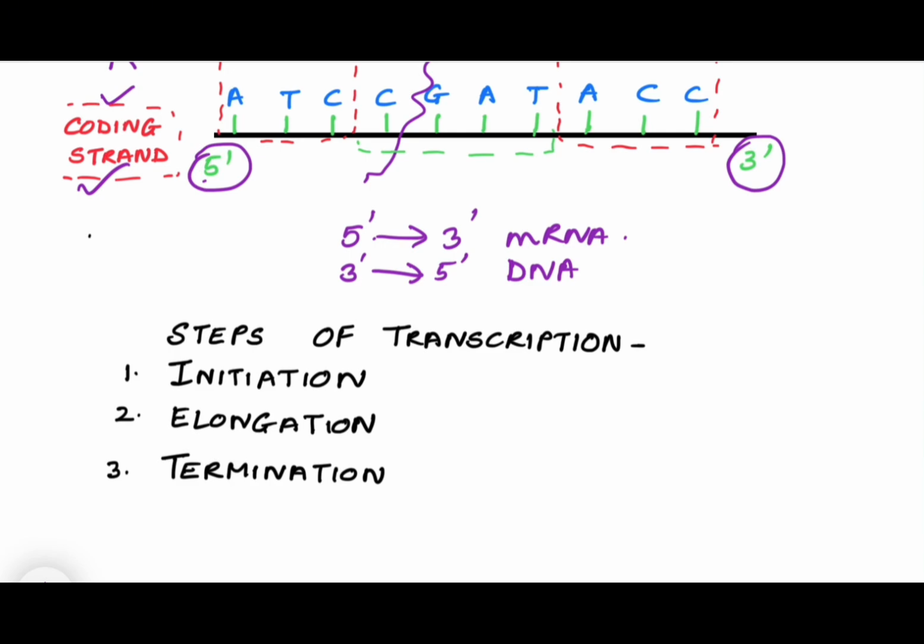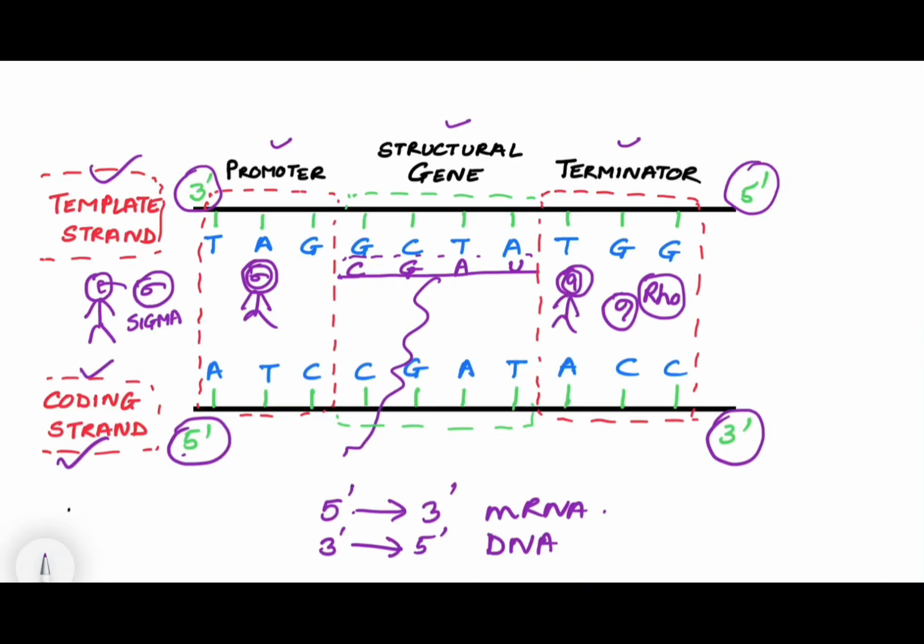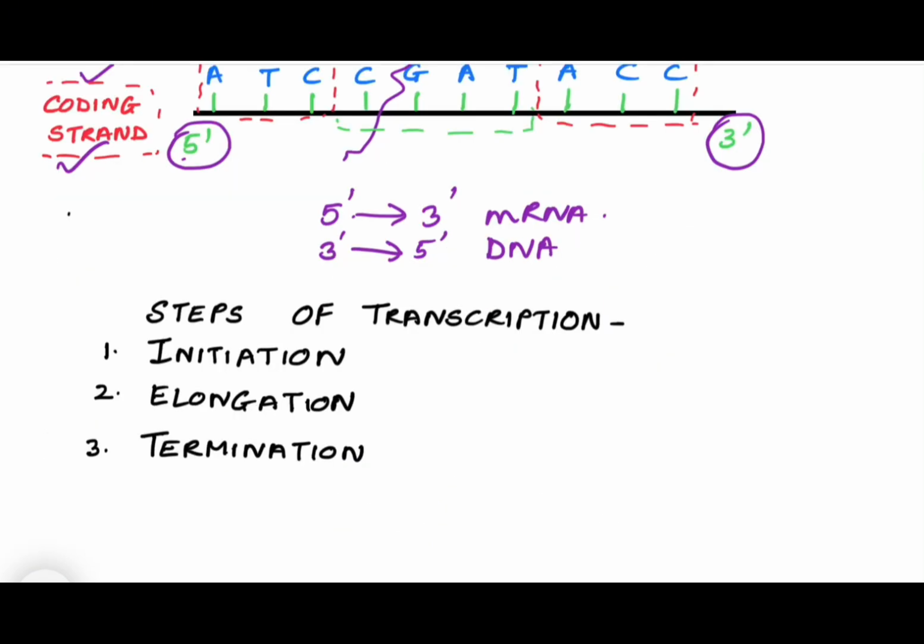That is called termination. So also notice that the mRNA strand which is formed is complementary to the template strand and has the same sequence as the coding strand. So you can see here mRNA has cytosine here, the coding strand also has cytosine here. Then here it is guanine, here also there is guanine, here there is adenine, adenine, and because it is RNA, instead of thymine there is uracil. So it is exactly like the coding strand, only the difference is that instead of thymine there is uracil. So I hope you have understood transcription in prokaryotes.